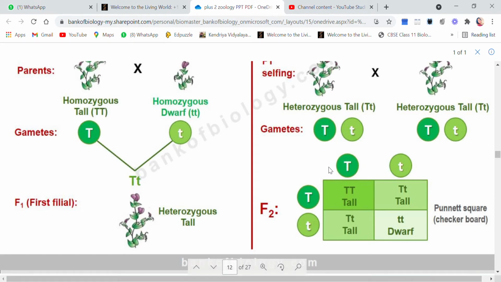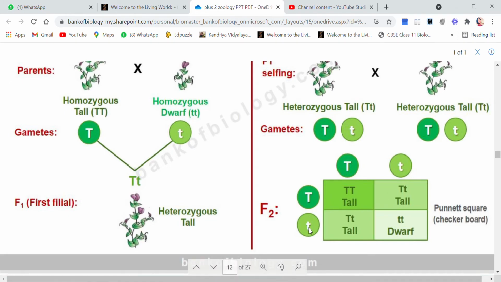So we will take a square, we will keep two gametes of male and female here, and we will just draw here. You see, capital T, when these two fuse together, I get a homozygous tall. But when capital T fuses with small t, I get a heterozygous tall.